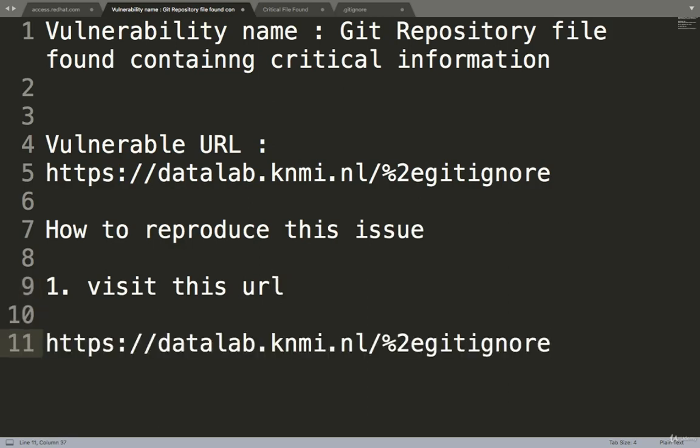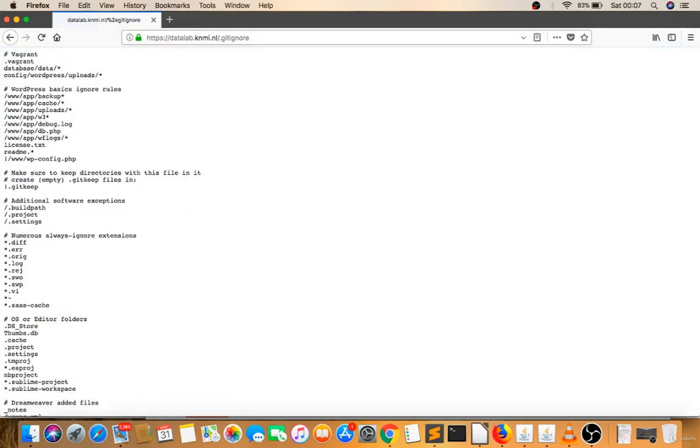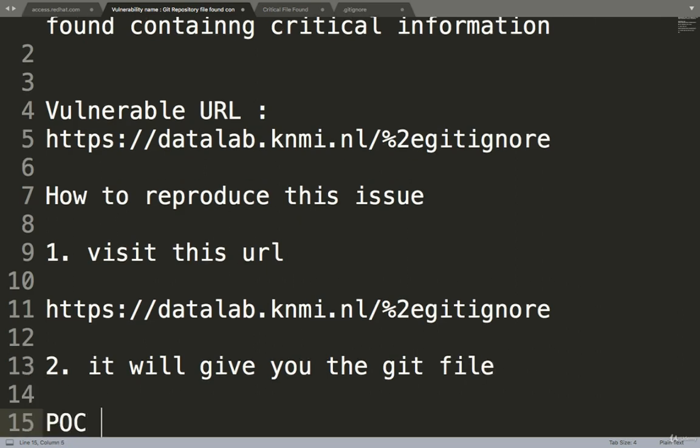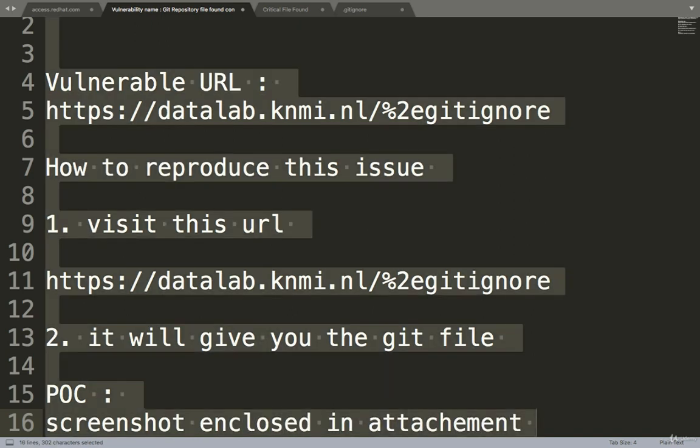Which URL is this? If anyone visits this URL, let's see what will happen. So let's say I'm visiting this. I'm getting the details. I will press Shift Control R. Let's take a screenshot of this. It will give you the git file. Now what's the POC? POC is a screenshot enclosed in attachment. That's it. Let's copy this.